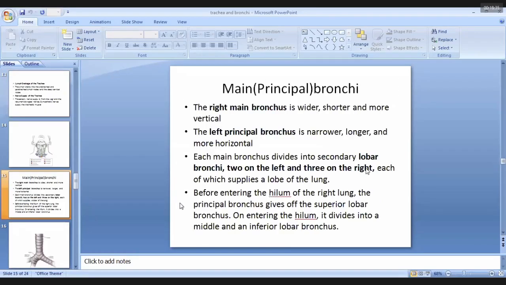Now the bronchi. The trachea divides into two main bronchi, also known as principal bronchi. On the right side, it is known as the right principal or right main bronchus, and the left one is known as the left principal or left main bronchus. There are slight differences between these two bronchi. The right main bronchus is much wider, shorter, and more vertical.